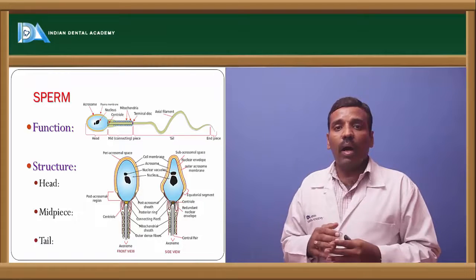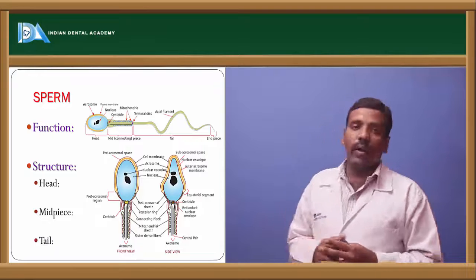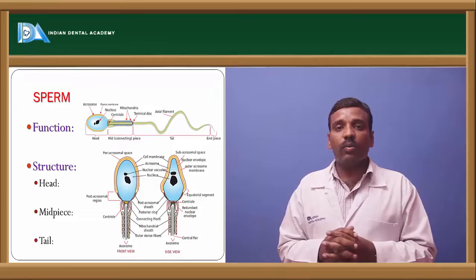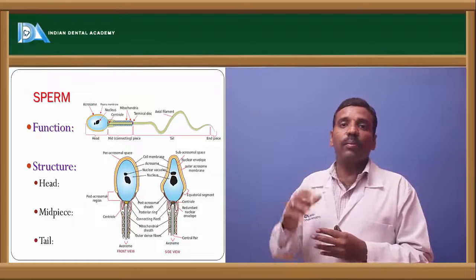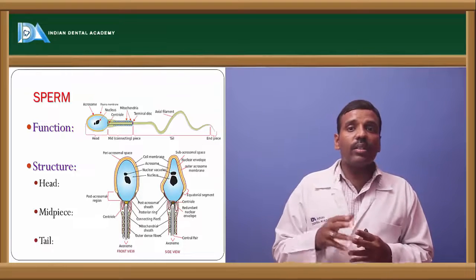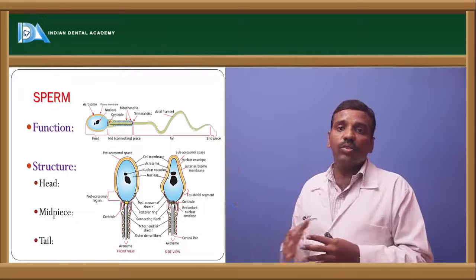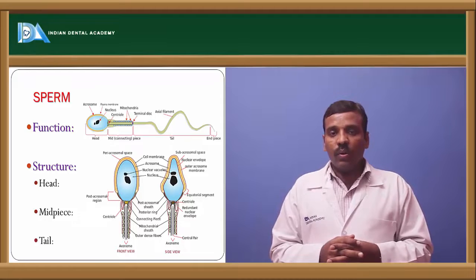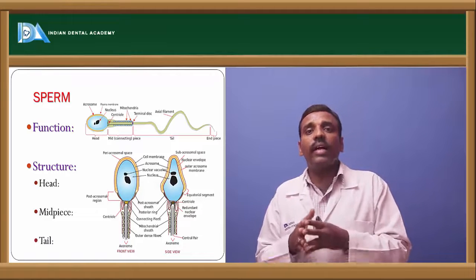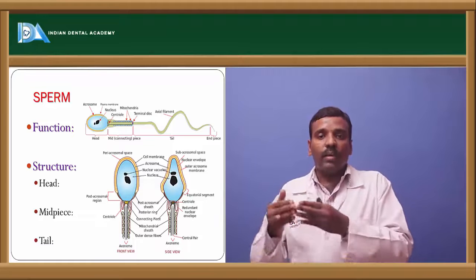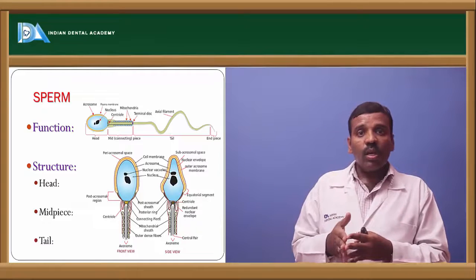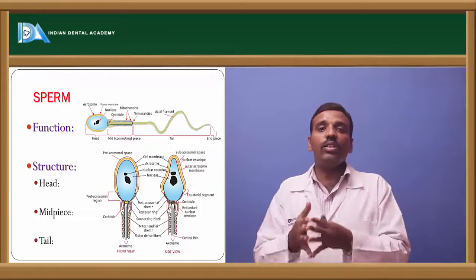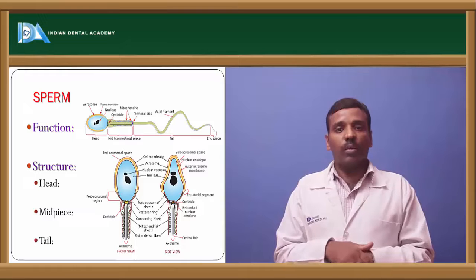The uppermost part of the spermatozoa is called the acrosome, next is the head, next is the body, which contains the mitochondria, and next one is the tail, which gives movement to the spermatozoa. The nucleus is present in the head of the spermatozoa, and mitochondria, the powerhouse, is present in the body, and the tail gives the movement.